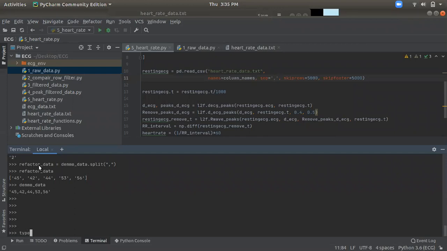Let's check the type. You can see this is a list, and what's the type of demo data? It is a string. That's why we cannot access 45 or 42 individually in a list format. We have to split this with comma.